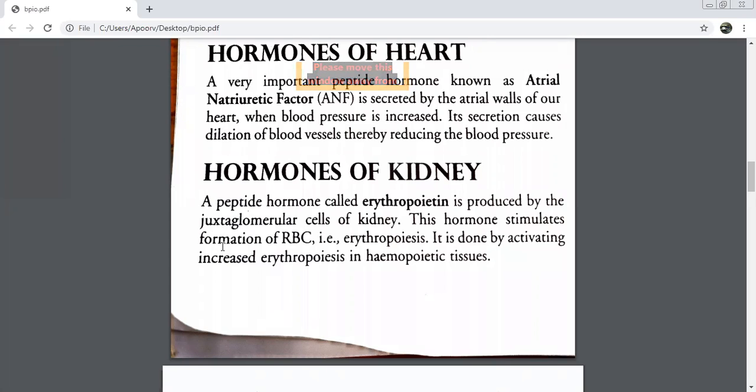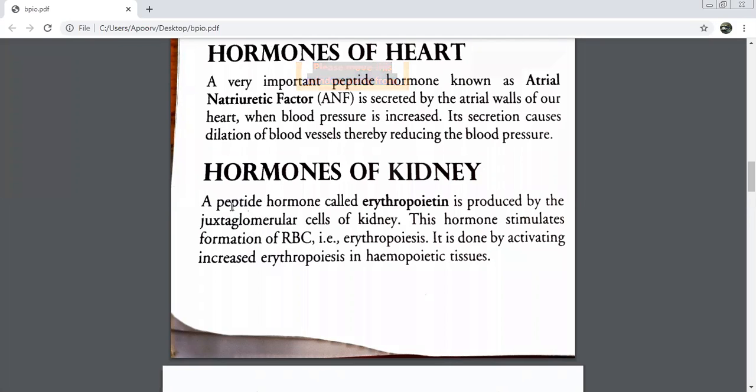These cells in the kidney are very important, beta. They mainly are involved in three functions. Either they will synthesize, they will store, or they will secrete the enzymes. Three functions they are involved in: synthesizing, storing, and secreting. Tell me the three main functions of JG cells of the kidney. Synthesizing, storing, and secreting. They are actually modified smooth muscle cells. They deliver the blood to the glomerulus. The main function is also delivering blood to the glomerulus.